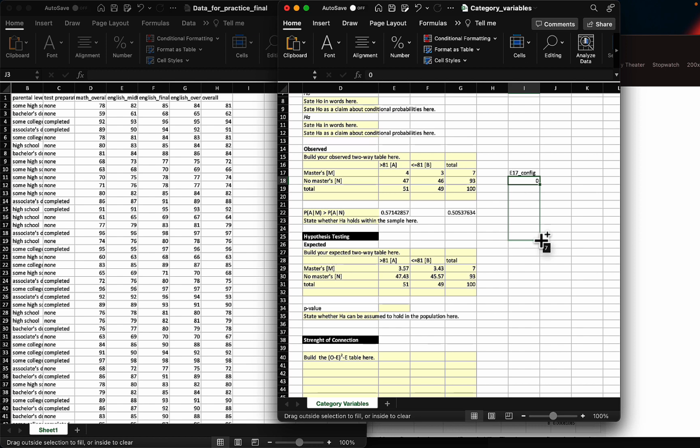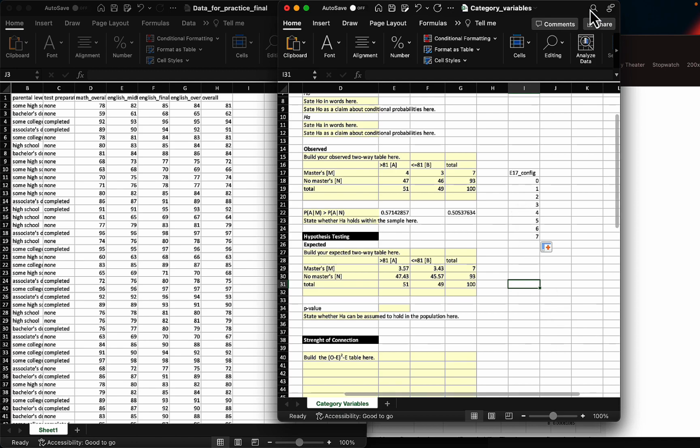So what I'm doing now is I wrote 0. Maybe I should start that again. I wrote 0, and then I hit my little fat corner here while holding the option key down, and this enables me to copy and increase as I go all the way up to my smallest marginal total here, which is 7. So the next step is to compute the probabilities of all those possible configurations.